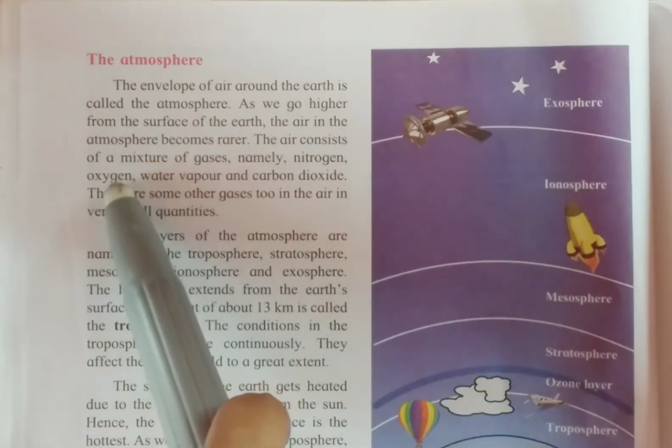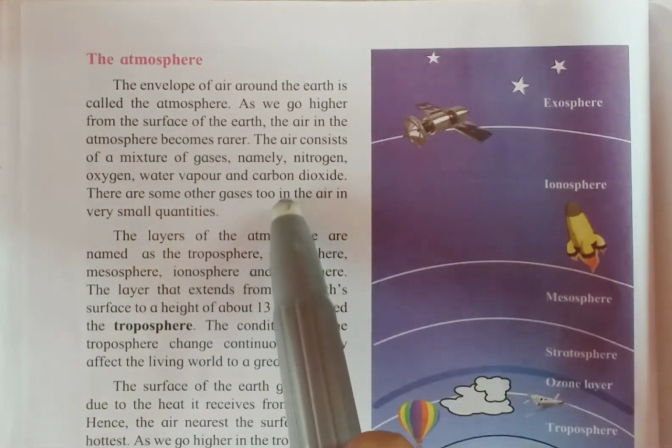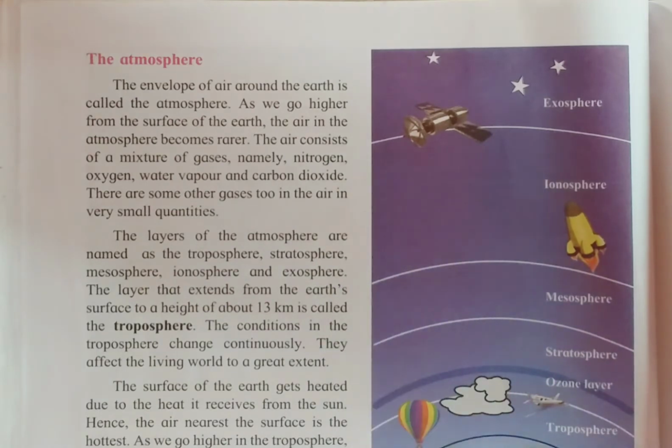Nitrogen, oxygen, water vapor and carbon dioxide. Okay students? Do you understand up to here? And there are other gases. Are only nitrogen, oxygen, water vapor and carbon dioxide available there? No. There are other gases also, but some gases are in very small quantities.